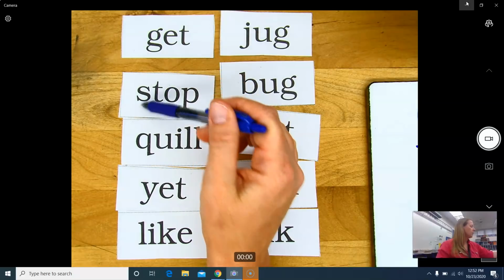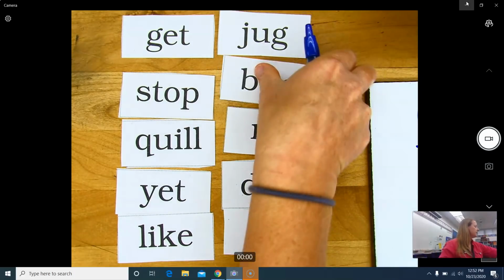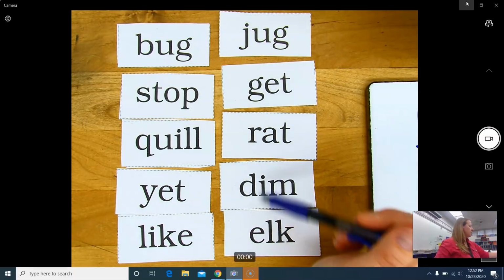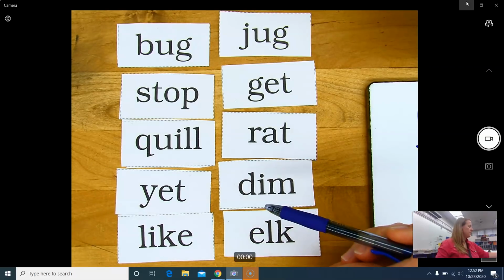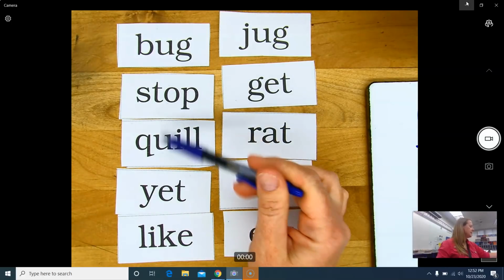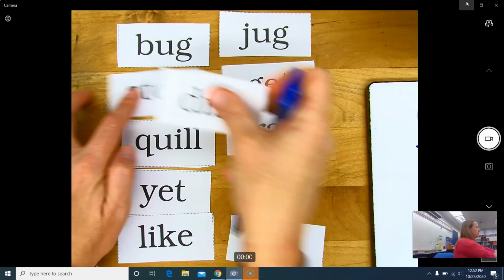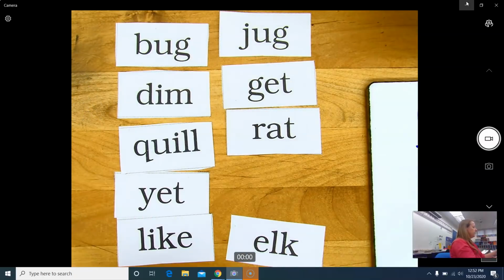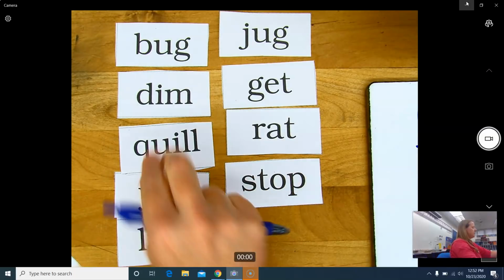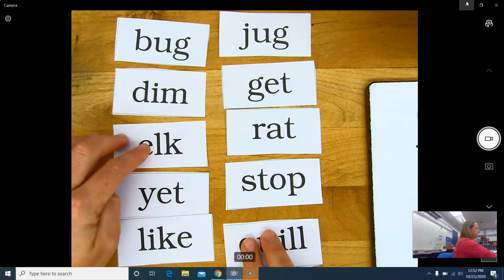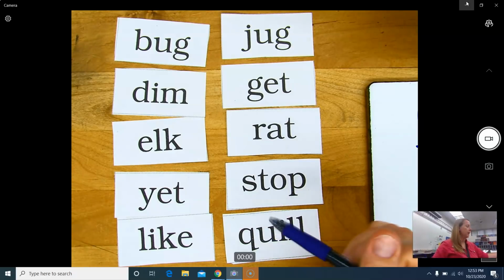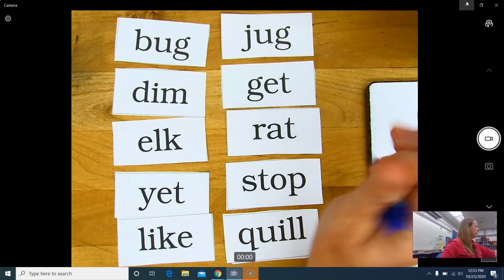Go to B. Any words that start with B? Yes, I have the word bug. So I'm going to put that at the beginning. Any more B's? This is a D, not a B. Okay. A, B, C, D. This is my D. I have the word dim. A, B, C, D, E. Yep, this one right here, elk. F, any F's? We're only looking at the first letter, okay? E, F, G, here's get.